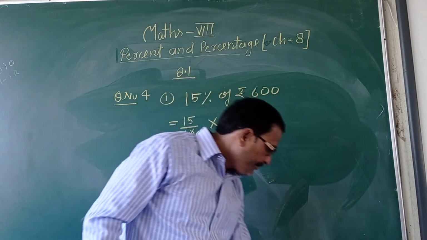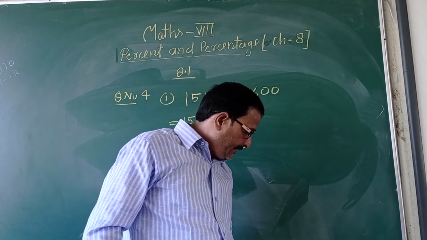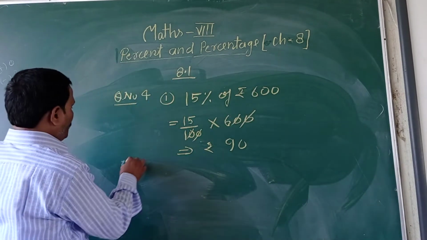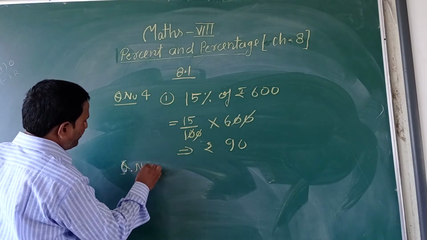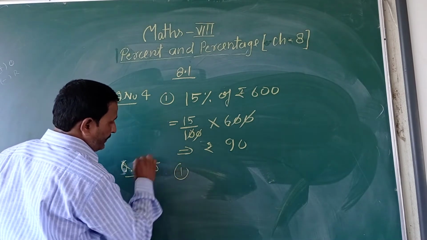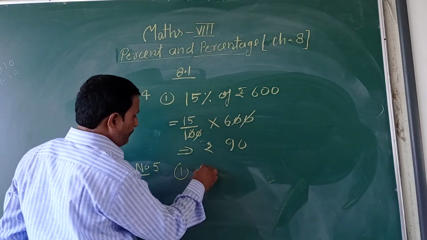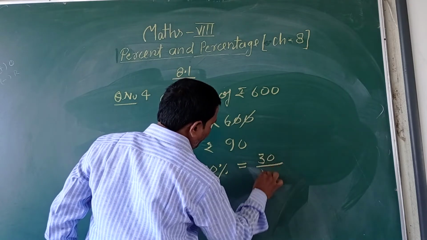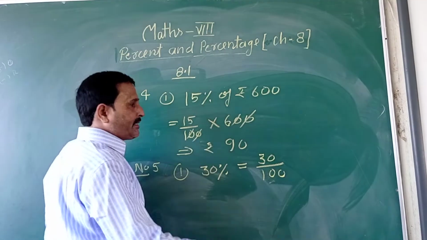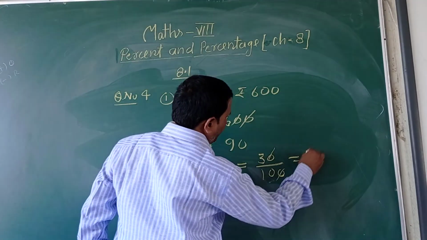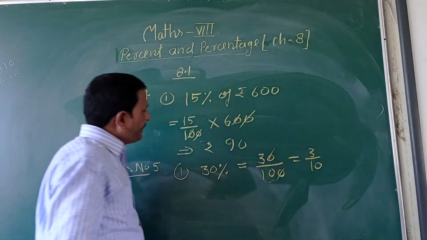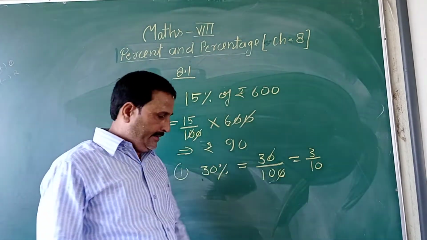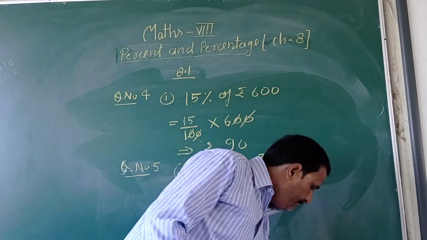Question number 5. Convert the given percent into a fraction, also the fraction in simplest form. First one, given 30%. 30% means 30 by 100. Now the answer is asked in simplest form. 0 cancel, 3 by 10. That is the simplest form. Percentage into fraction.